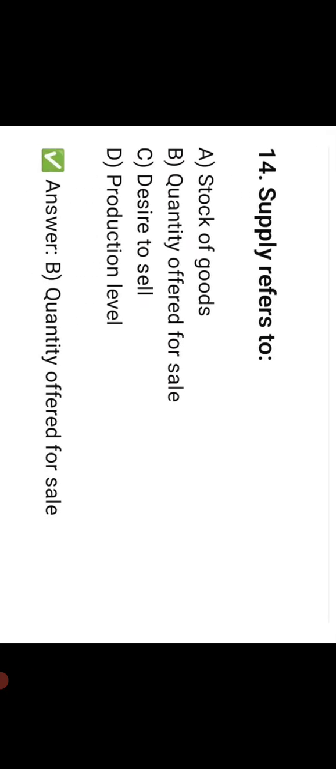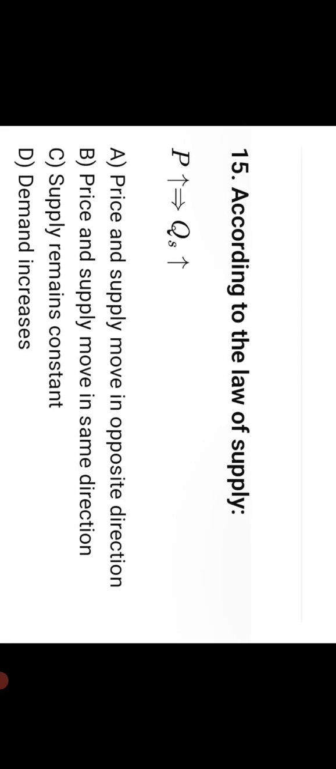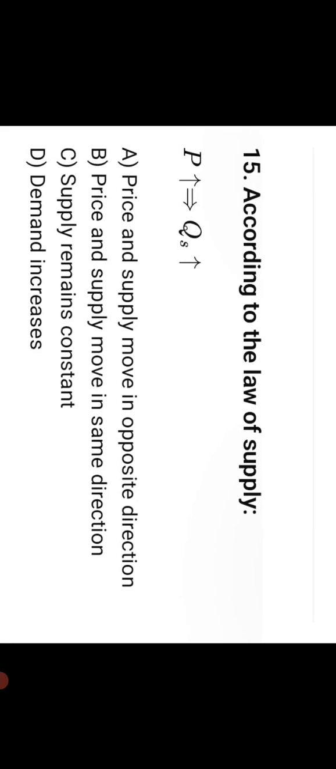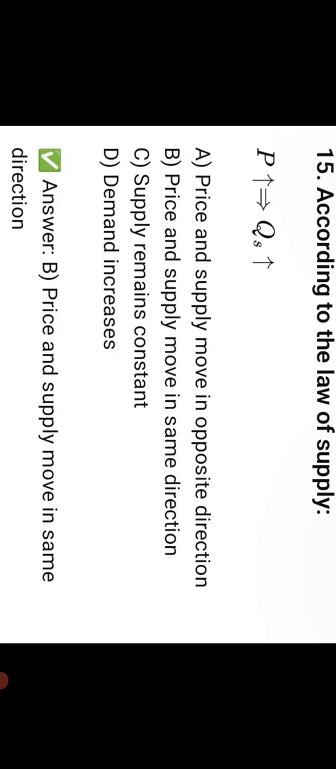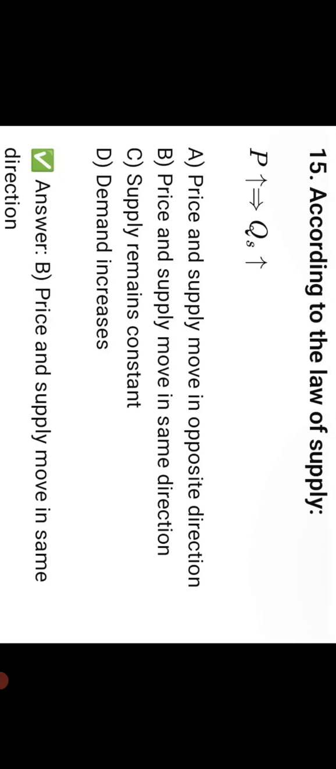Supply refers to. Option B, quantity offered for sale. According to law of supply, option B, price and supply move in the same direction. Market equilibrium occurs when. Option C, demand equals to supply.